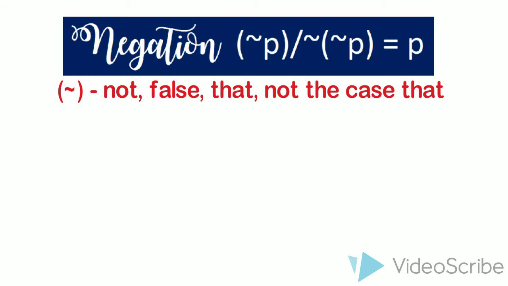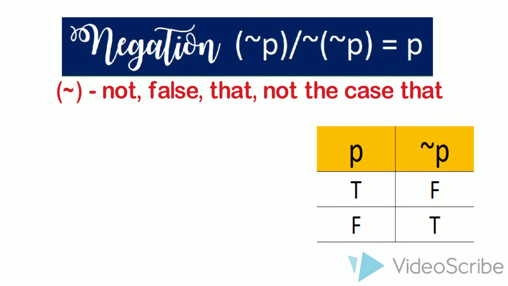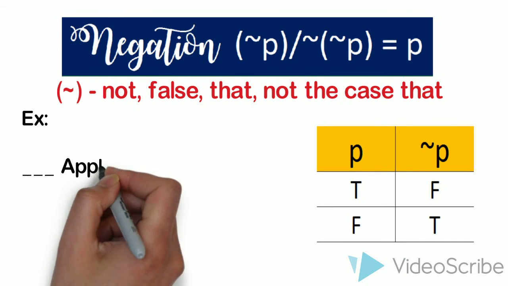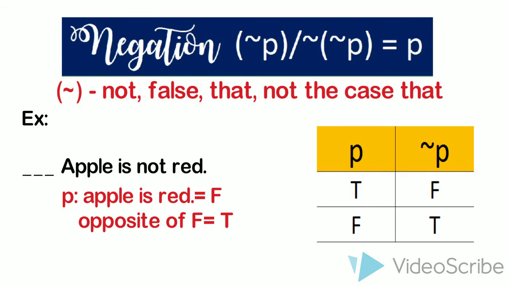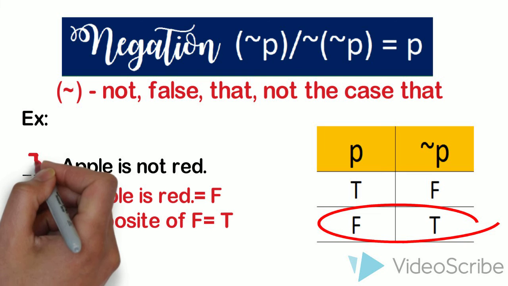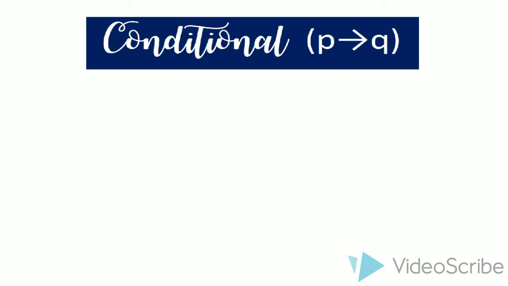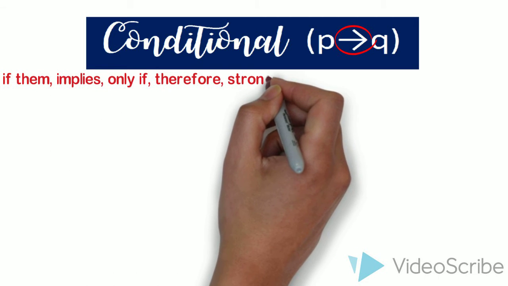Second, disjunction. Its equation is P or Q. Example: apple is red or banana is yellow. Your hypothesis P, apple is red, is true. Your conclusion Q, banana is yellow, is also true. Therefore, your equation P or Q is true.